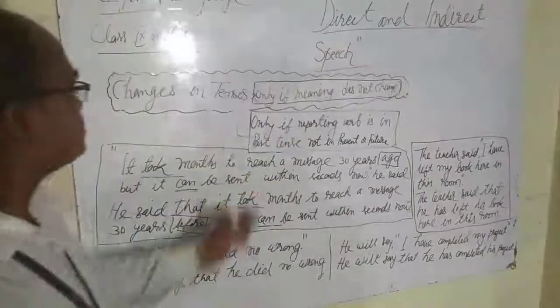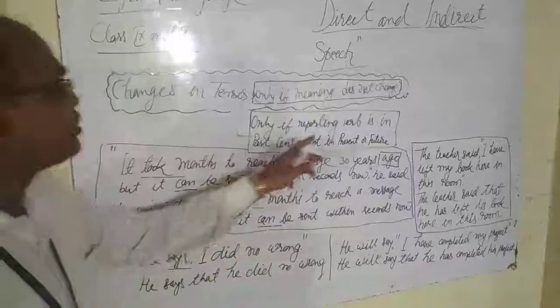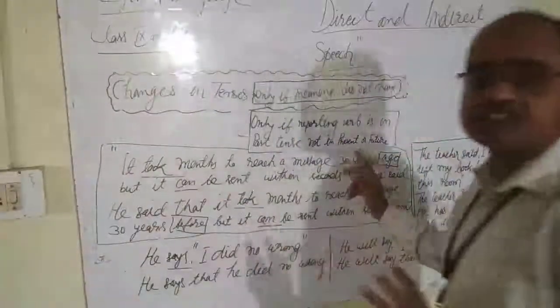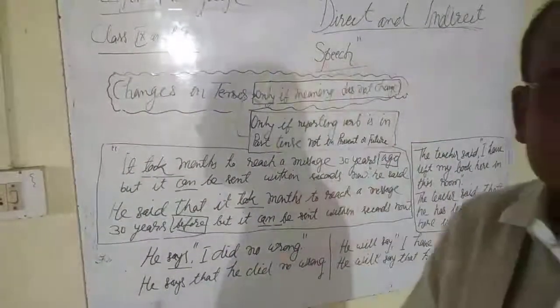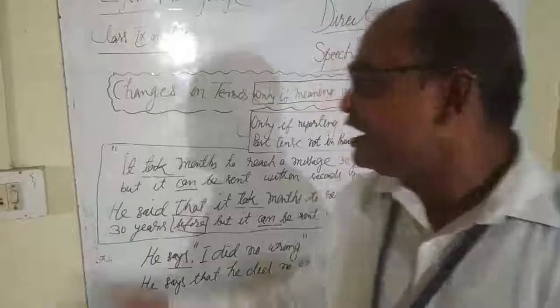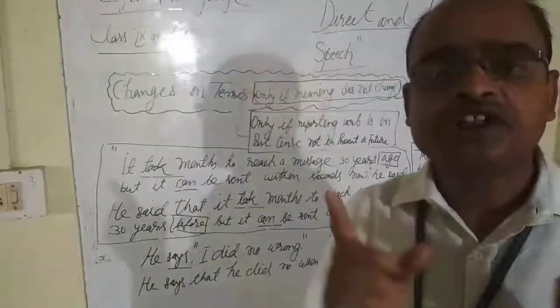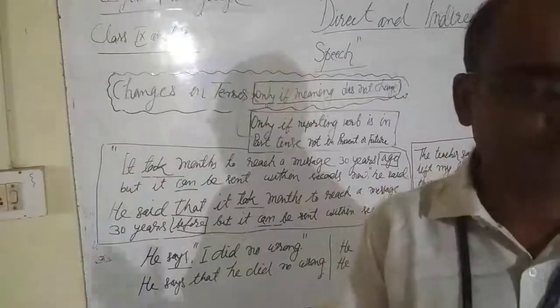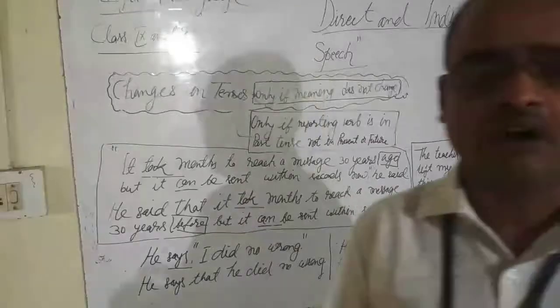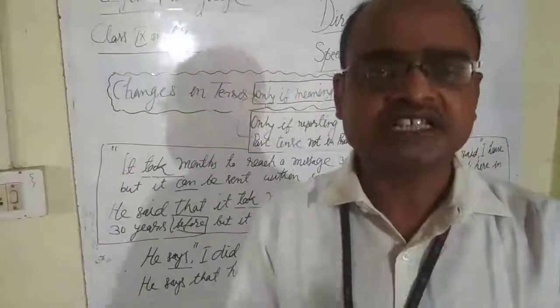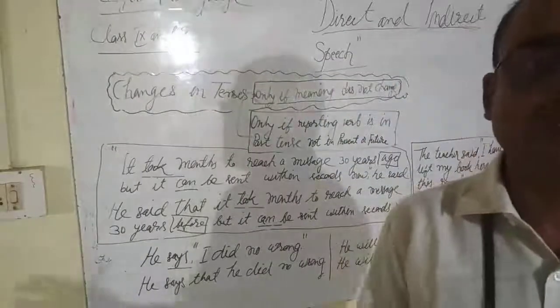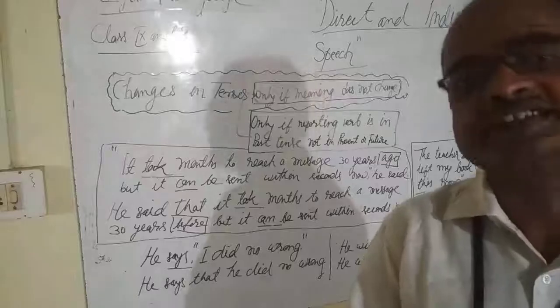Now let's come to the second rule: only if the reporting verb is in past tense, not in present or future. So you will make changes in tense only if you find the reporting verb is in past tense. If you find the reporting verb is in either present tense or future tense, then you don't need to make changes in the tense of reported speech.